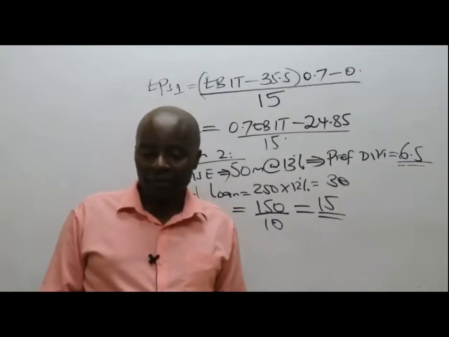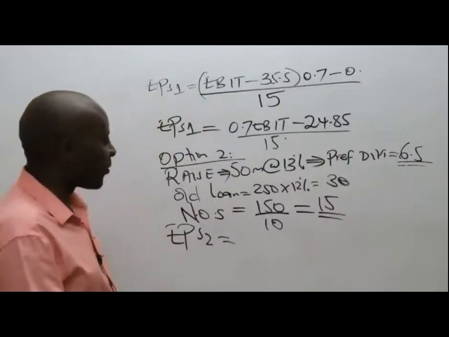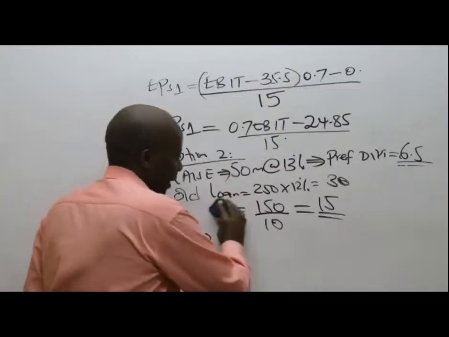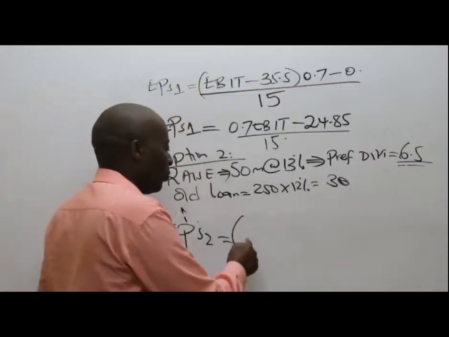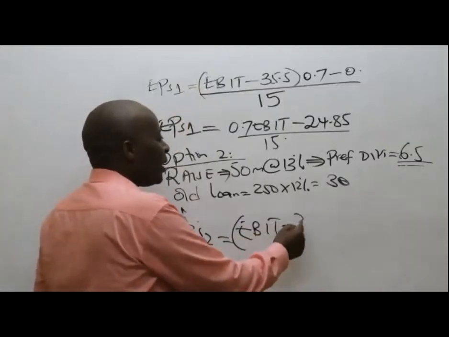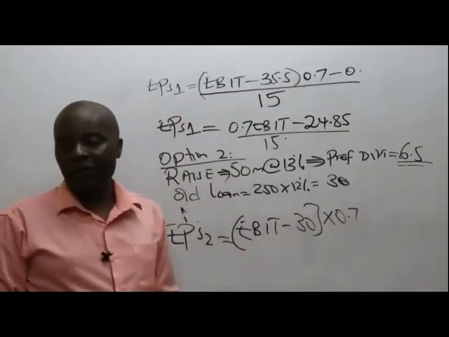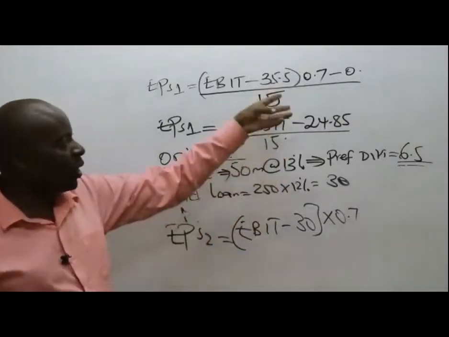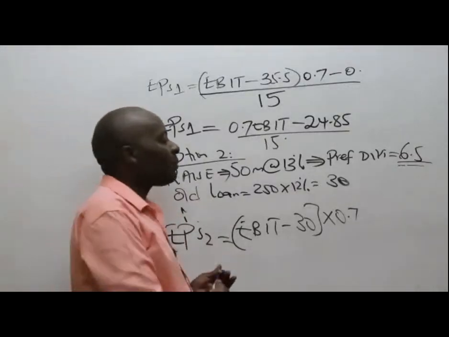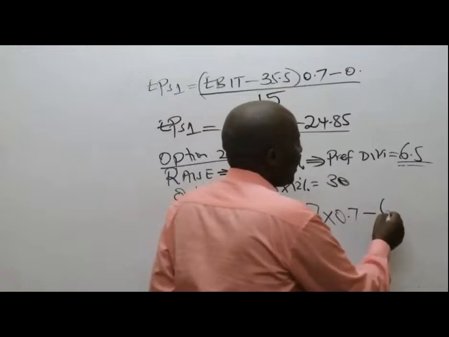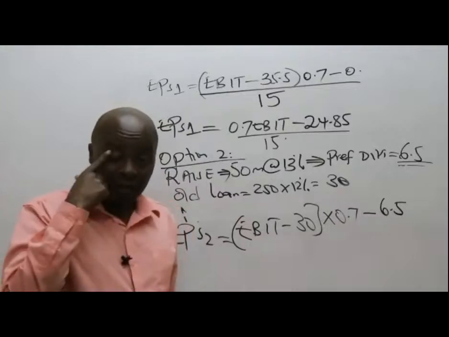Emma amepata correct kabisa. Wacha tuone. Now listen, ladies and gentlemen, my EPS2 will be equal to EBIT minus interest of 30, multiplied by 0.7 because of the 1 minus tax thing. 1 minus T gives me 0.7. Minus my preference dividend, which is 6.5.